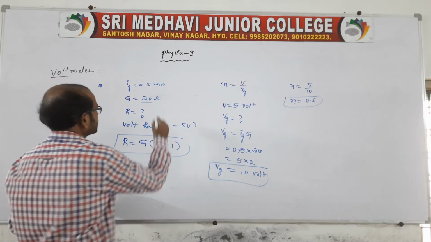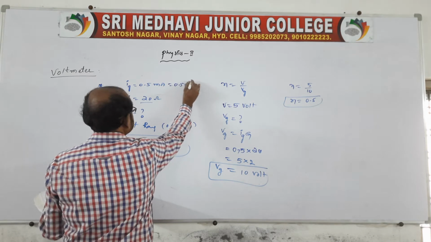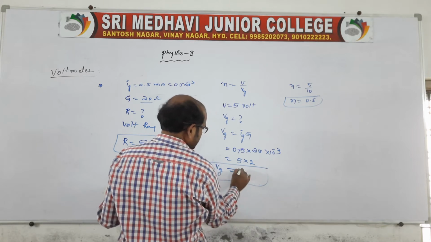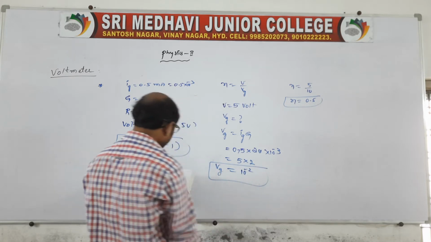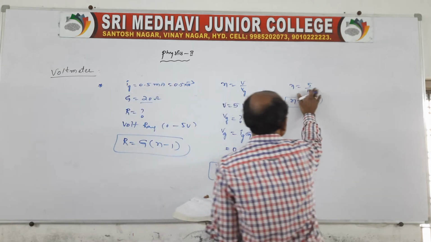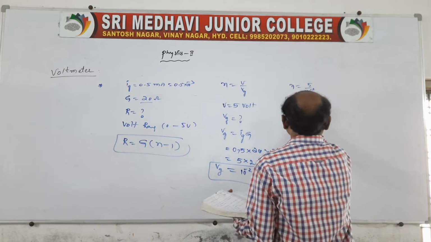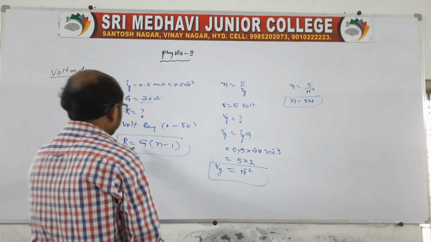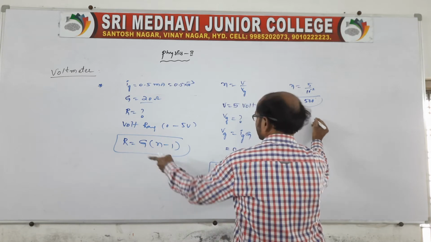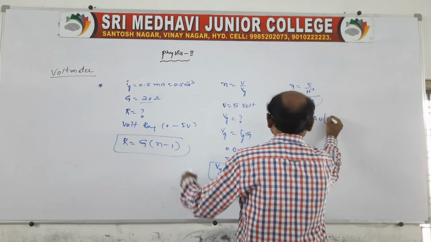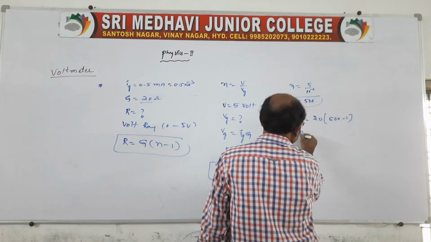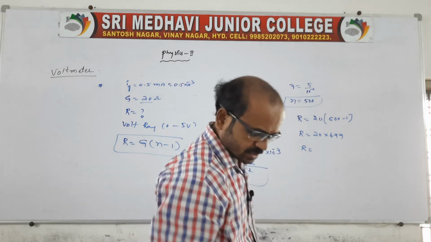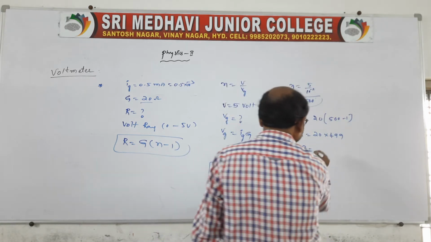Here milli is given, no? 0.5 into 10 power minus 3. Better you write here 10 power minus 3. So this is 10 power minus 2, I think. So better here you write 10 power minus 2. Therefore n will be like this. So now we know capital R is equal to G into n minus 1, G is 20, n is 500, minus 1. So capital R is equal to 20 into 499. You multiply this, we get the final answer 9980.